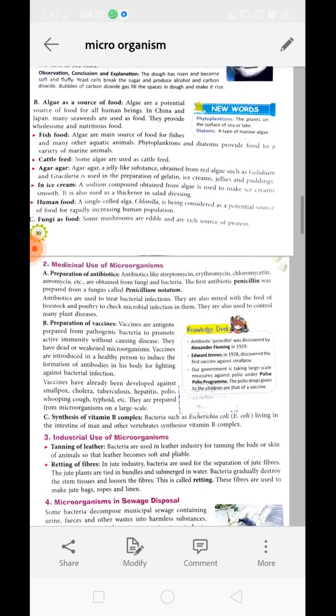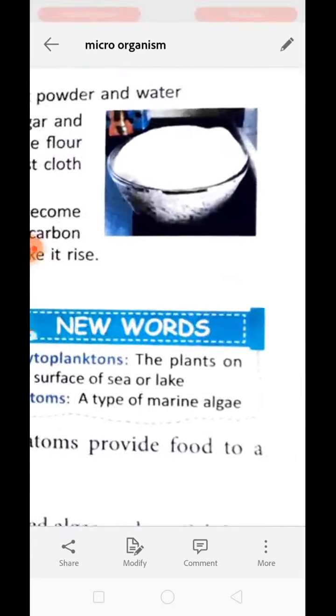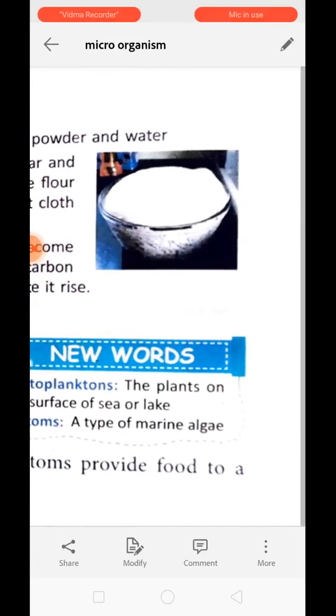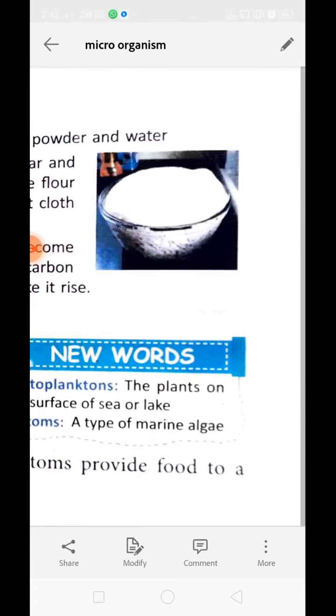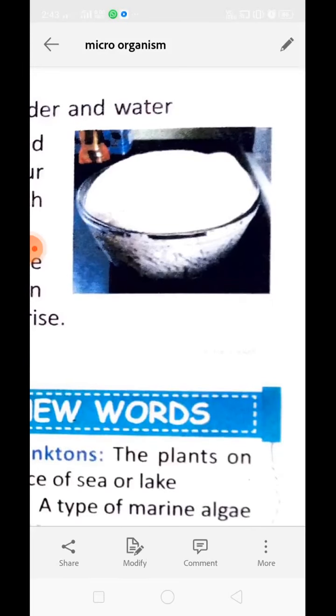Okay, after 2 hours you can observe the elevated condition of the dough. The dough has risen in volume and become soft and fluffy. Why? Because yeast cells break down the sugar and produce alcohol and carbon dioxide. Bubbles of carbon dioxide get trapped in the dough and it becomes elevated. Bubbles of carbon dioxide gas fill the space in the dough and make it rise. After cooking it looks spongy.